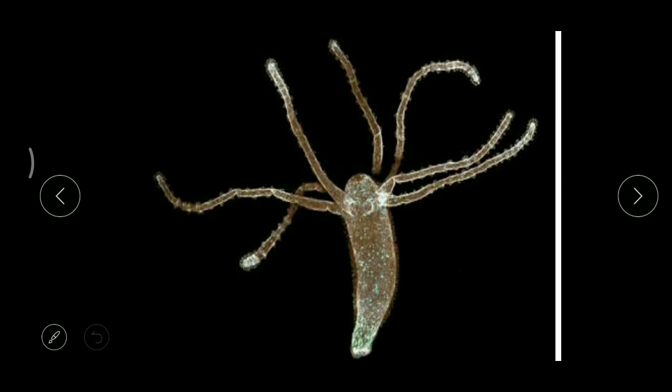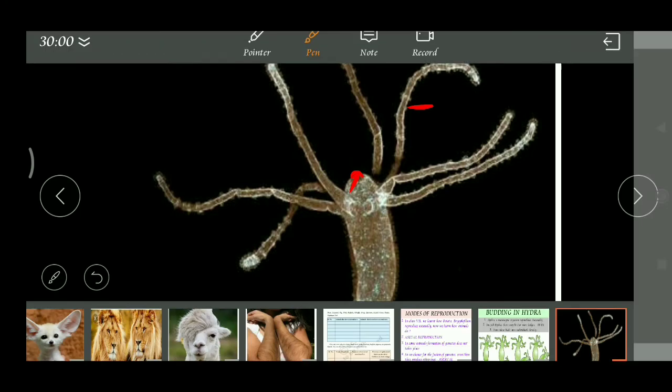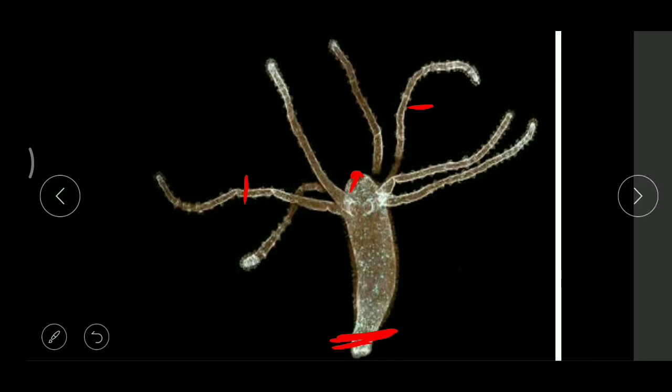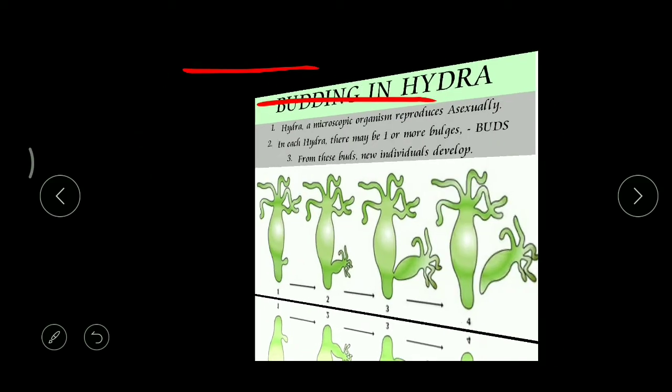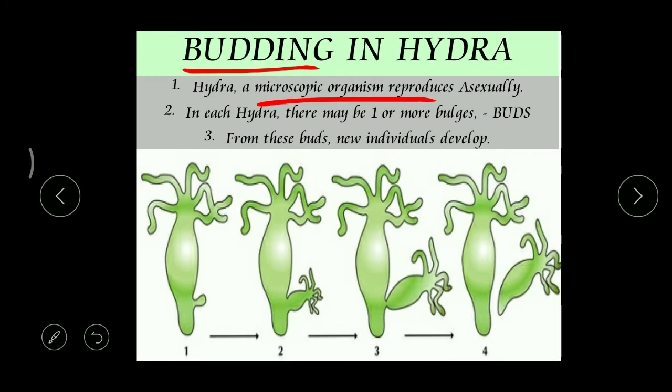It is an animal, and here this is called a pedal disc, and here this is a mouth, and here we can find some hairy structures, and these are called tentacles, right?